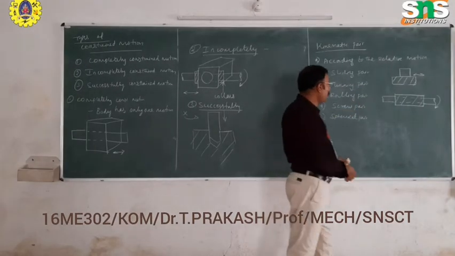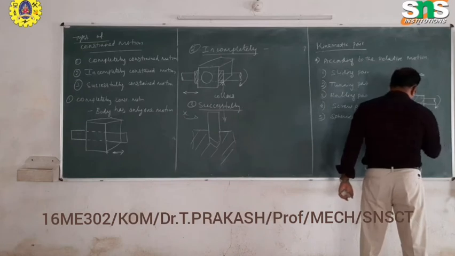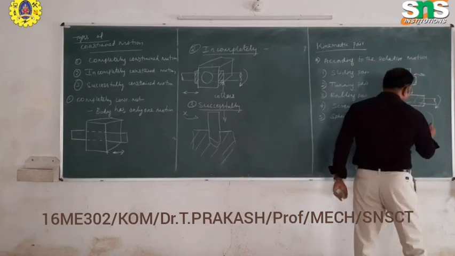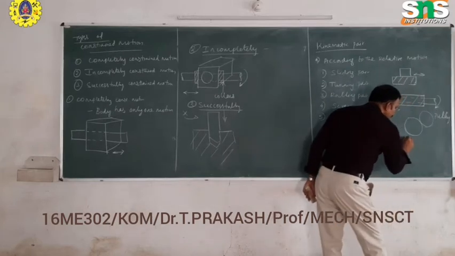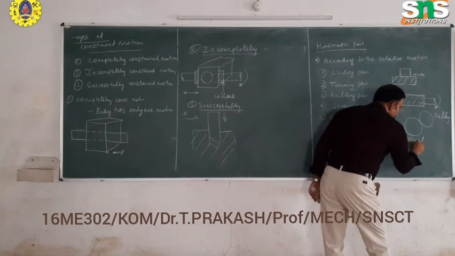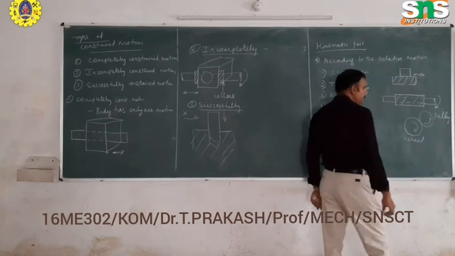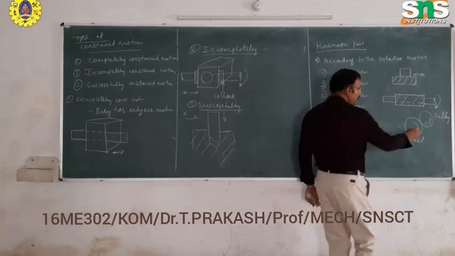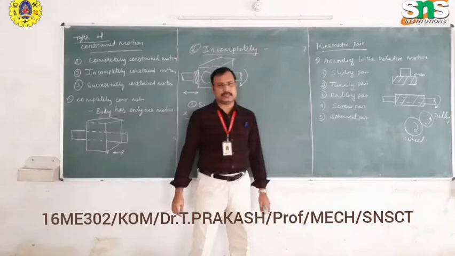What is the meaning of a rolling pair? Take an example of a rolling pair: mostly all wheels have rolling combinations, such as a pulley and a wheel. We can transmit the motion by using the rotation or rolling motion of the two linkages.